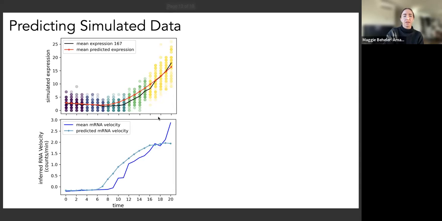So next we can look at the predicted RNA velocity versus the true RNA velocity of the simulated data. The dark blue line represents the mean of the actual data, whereas the light blue line represents the predicted mRNA velocity. And we can see that the velocity is becoming slightly non-zero too early, but it's still capturing the overall shape.